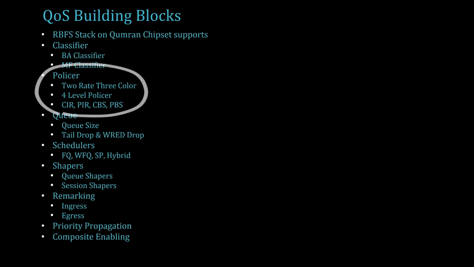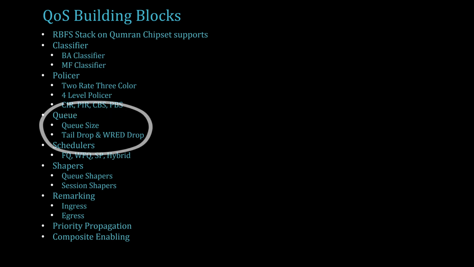Policer. We support 4-level policers, where more than one class can be mapped to each policer level. Type: 2-rate 3-color policer. Queue. Mainly to enqueue and dequeue different traffic streams that are egressing out of the interface. Queue size, which is configurable, allows to define the packets that can be enqueued. With respect to drop profiles, we support tail drop and WRED. With respect to WRED, it can be with different drop thresholds.